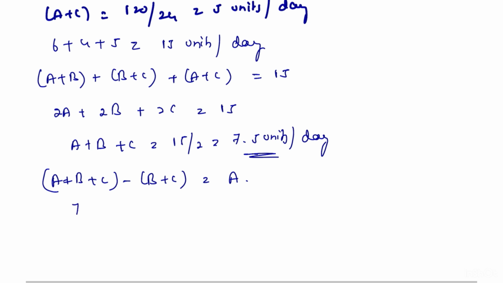So, that is 7.5 minus B plus C, which is 4, that is equal to 3.5 units per day A alone will do.